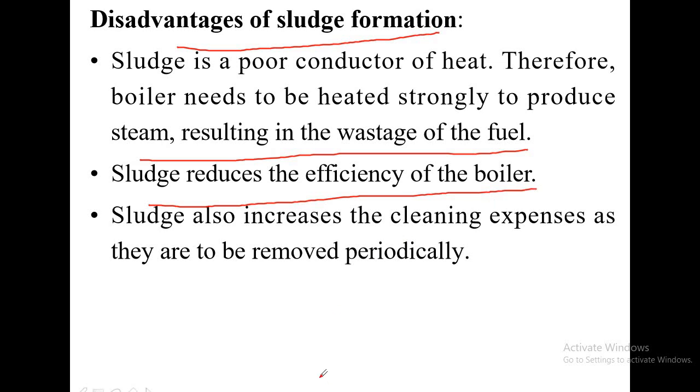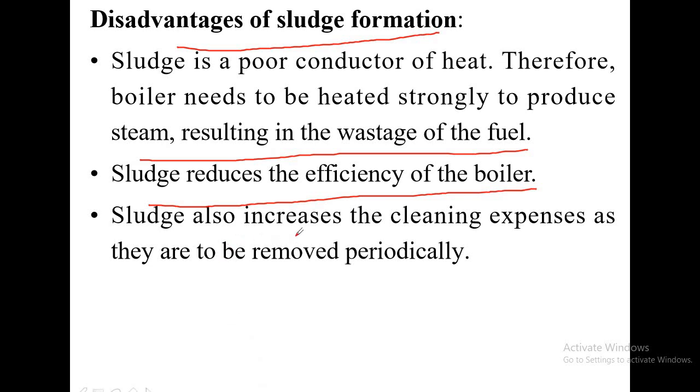If sludge is not periodically removed, then slowly it gets converted into scale and gets deposited on the walls of the boiler. That may lead to boiler explosion, and it may lead to corrosion of various parts of the boiler, thereby reducing the efficiency of the boiler.